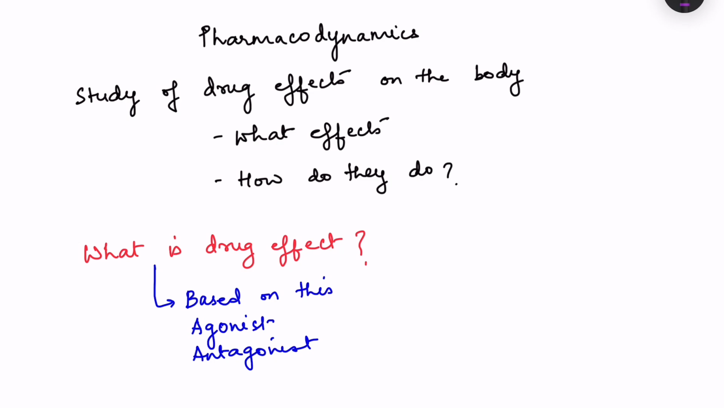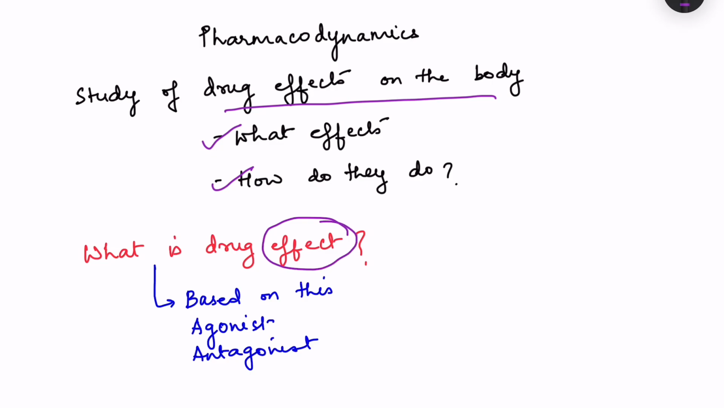Pharmacodynamics is the study of the effect of drugs on the body. So in this, we basically study what the effects of the drug are and how the drug carries out those effects. Okay, so when we talk about the meaning of the term drug effect, what are we actually referring to?